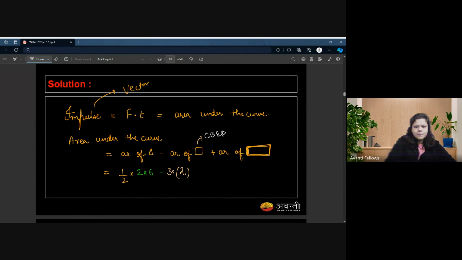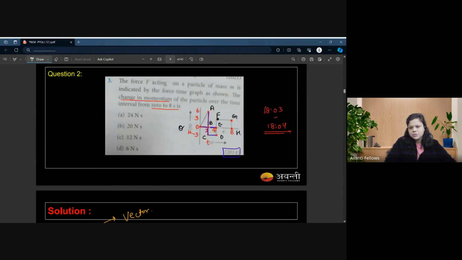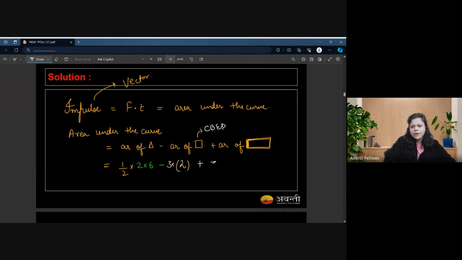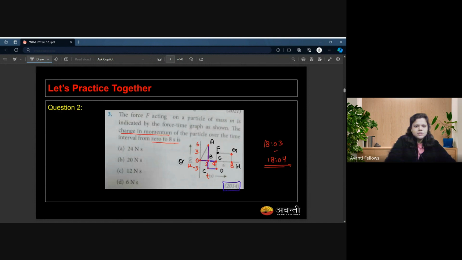Now it is fine. Let's come to the area of another rectangle, which is in the positive axis. That's why we need to add it. And it is also 3 multiplied by 4. Okay, that's it. Solve this question. So 6 minus 6 is going to cancel out and you will get 12 as your answer. So it will be 12 Newton second. Option C. That one kid is correct.